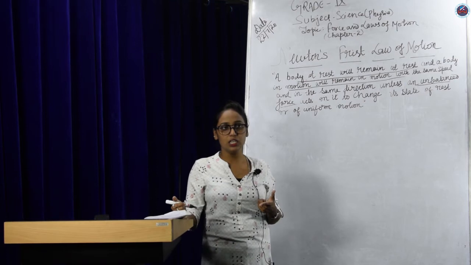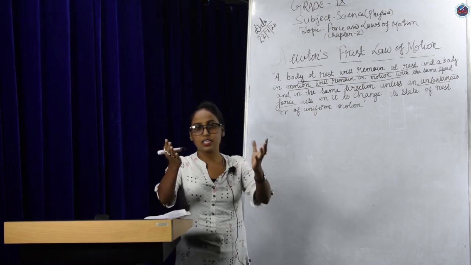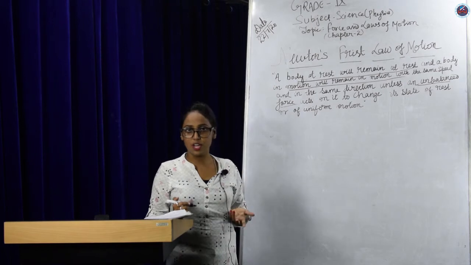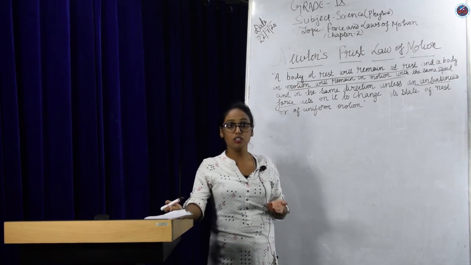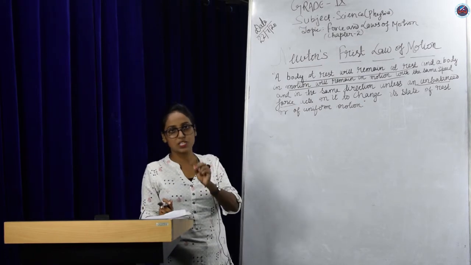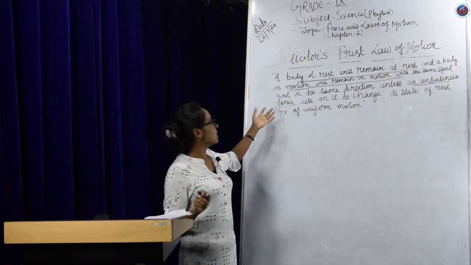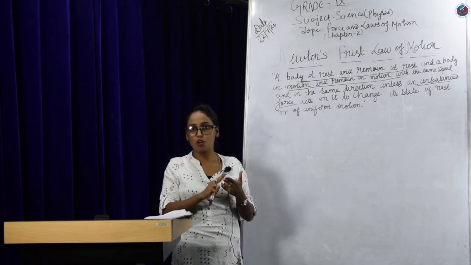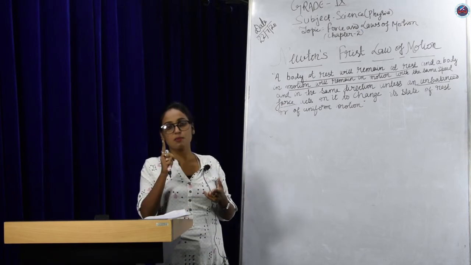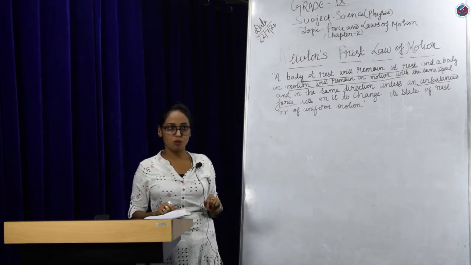For example, take a cricket ball or a football which was kicked and is now in motion. Until and unless it is stopped by the goalkeeper, it tends to stay in uniform motion, right? Similarly the moving car, the football and the cricket ball. All these examples say that unless an external force acts on an object to stop it, it cannot stop by itself. So as in the first case a body cannot move on its own, similarly it cannot stop on its own. Some external force has to act on it to stop it. So this is Newton's first law of motion.